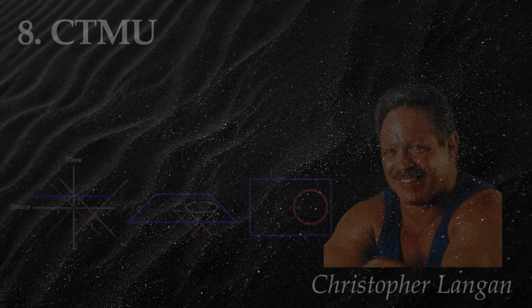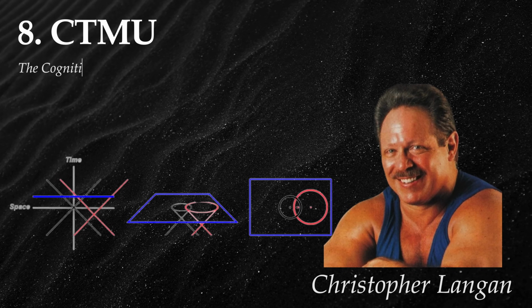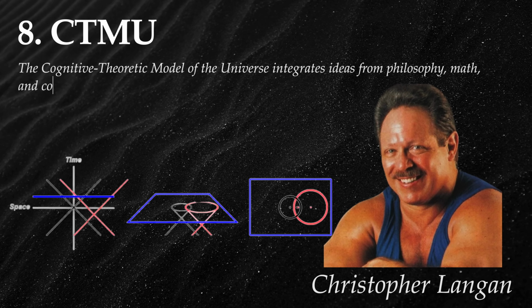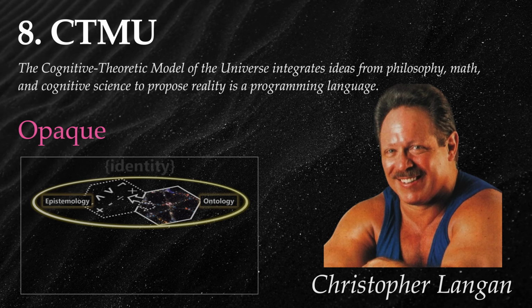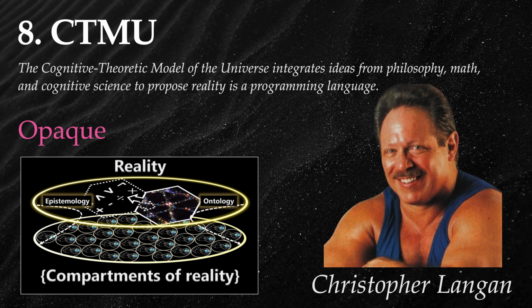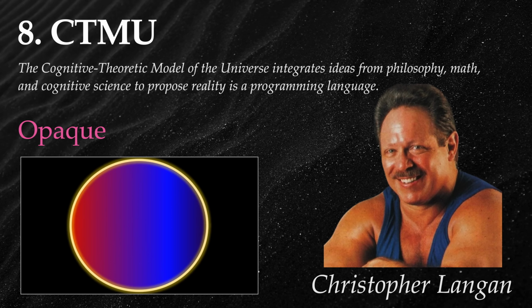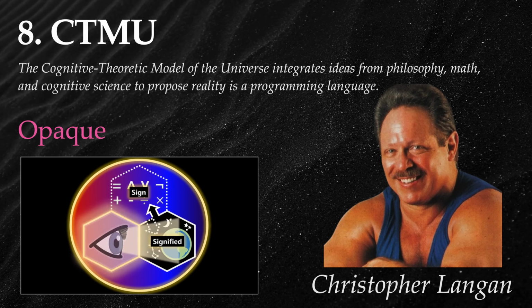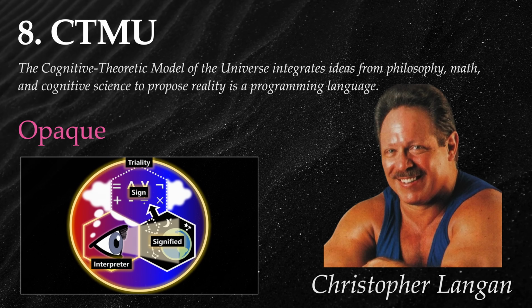On to number 8. CTMU. The cognitive theoretic model of the universe integrates ideas from philosophy, math, and cognitive science to propose reality as a programming language. Many people, understandably, write off the CTMU as gobbledygook. I found it to be largely intractable myself. It's highly abstract and, as far as I know, lacking any empirical support.